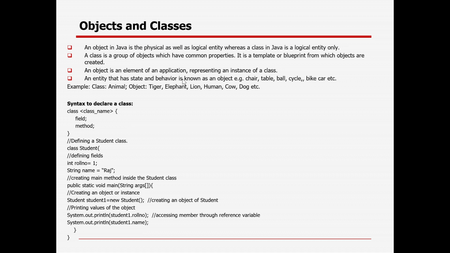So a class does not physically exist, but an object does. Class will be a similar kind of thing. Suppose I give the class name as animal, and objects will be like cow, cat, dog, all this stuff. I can give the class name as fruits, and objects will be like banana, mango, papaya, like that. That is the way you can think of it. So multiple similar objects will form a class.